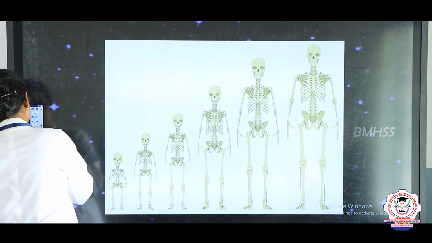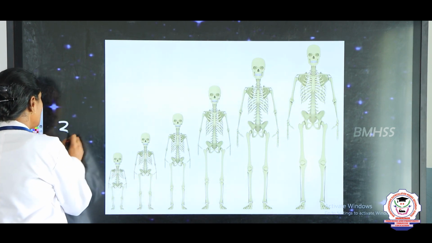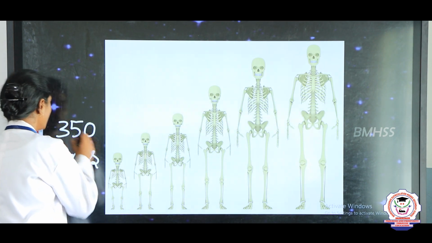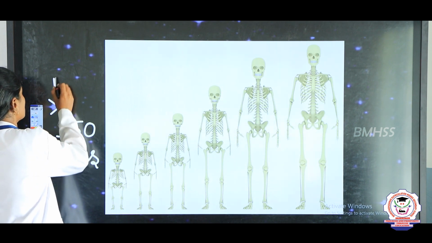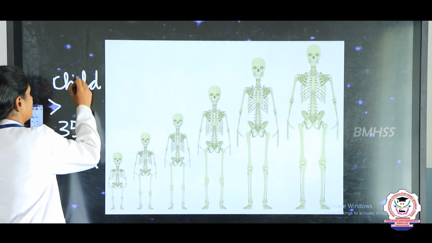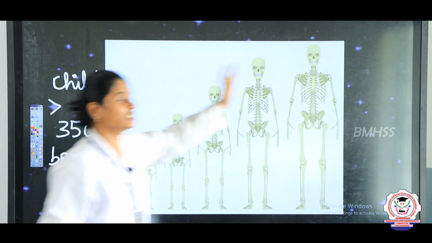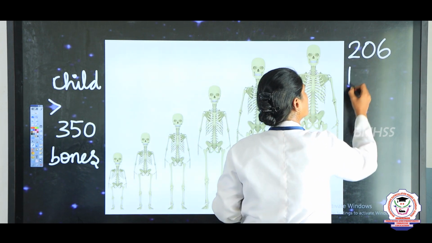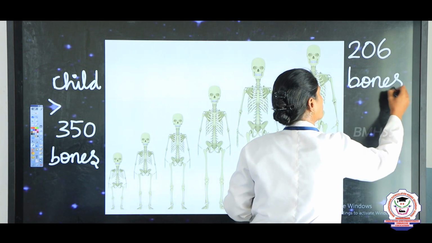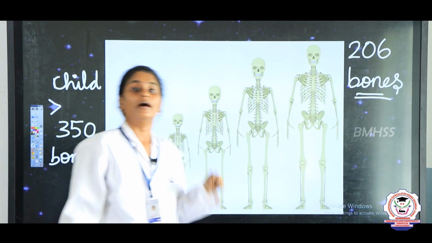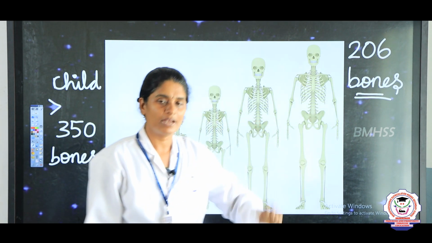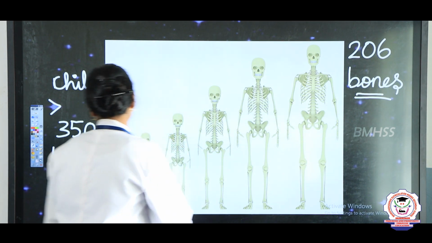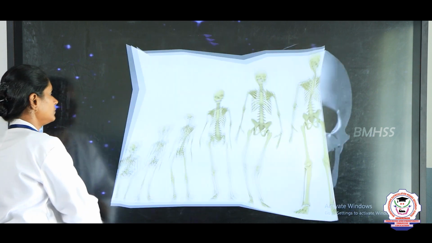So, a child will have 350 bones. How many bones for a child? A child will have more than 350 bones. When a child reaches the adult stage, the adult will have 206 bones. So, we can easily say adult will have how many bones? Adult will have 206 bones in our body, right? Right. So, now let us see the next one.